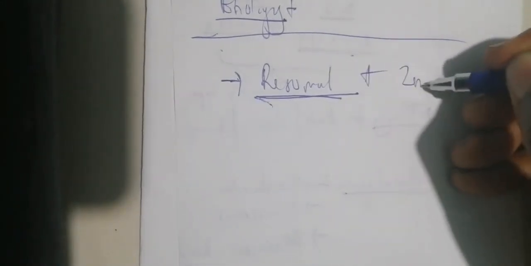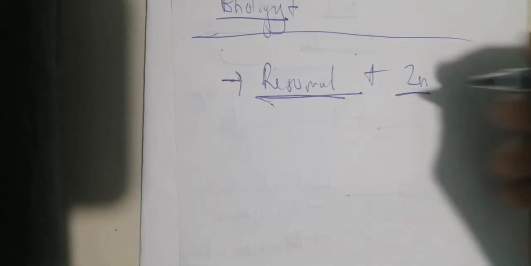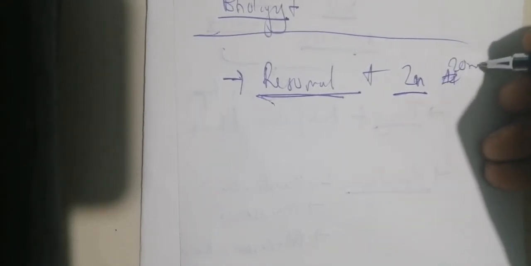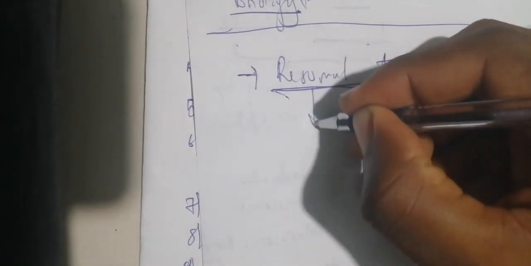So that's why the rehydration protocol here is Resomal, and you can add zinc, because there is also zinc deficiency in them. There is mineral deficiency, also zinc. So you give Resomal plus zinc: 1 tablet of 20 milligrams per day for 10 days if the child is older than 1 year, and a half tablet per day for 10 days if less than 1 year. Is it clear? And the Resomal comes in a sachet. You put 1 Resomal sachet in 1 liter of water.